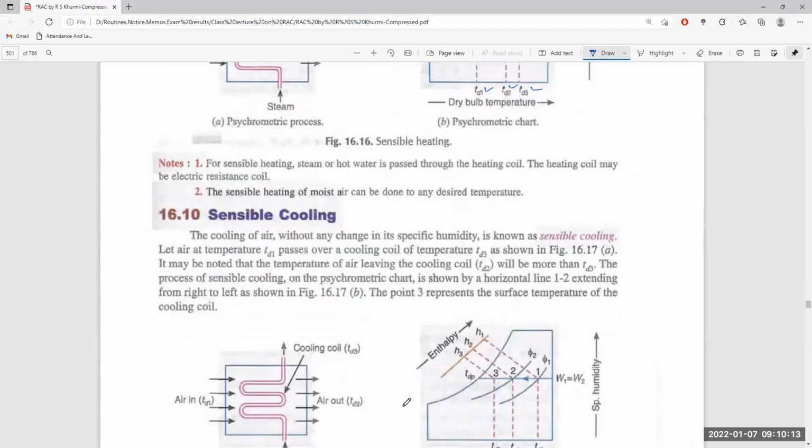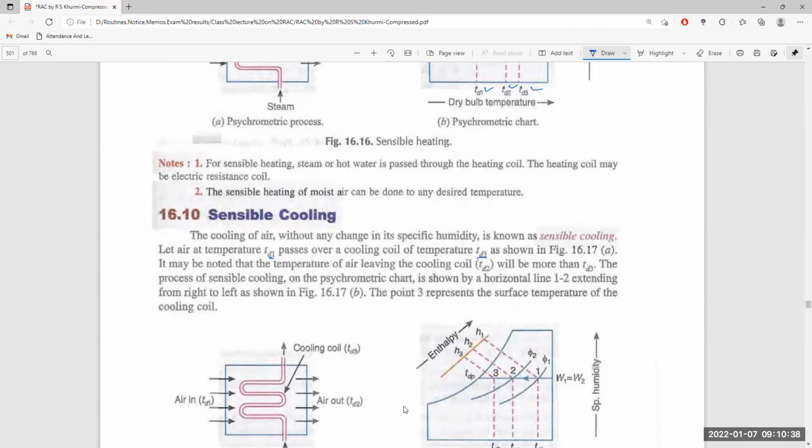Next comes sensible cooling, cooling without any change in specific humidity. If we remove heat from the air, it will be cooled, and it will be sensibly cooled without any change in the specific humidity. Here the same air at temperature TD1 passes over a coil of temperature TD3.